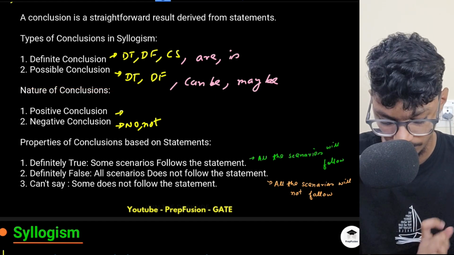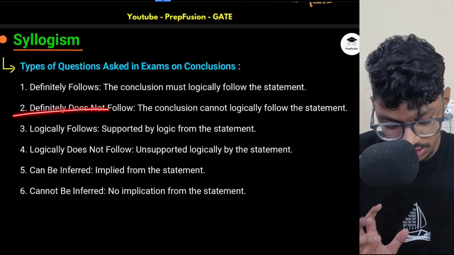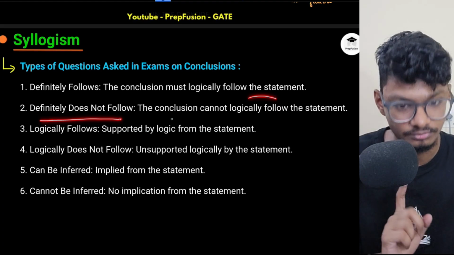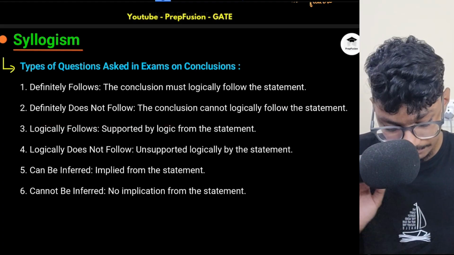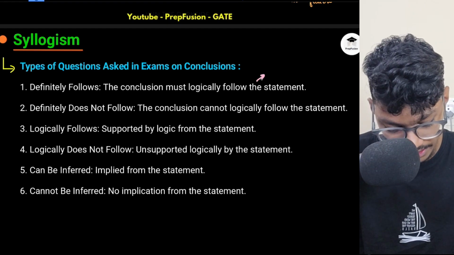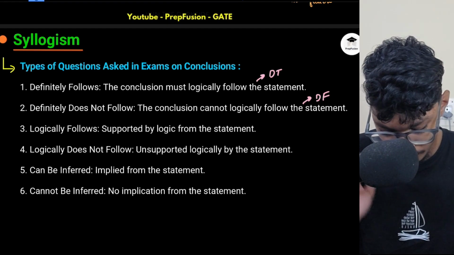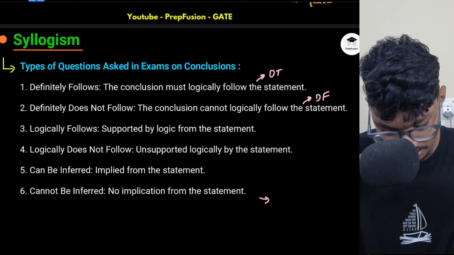I will come to possible later on. Now I hope you understand these three things. Definitely follows means the conclusion must logically follow the statement. Definitely does not follow means the conclusion cannot follow the statement. In this whole syllabus, I will write these in short: DT for definitely true, DF for definitely false, and I will write cannot be inferred as can't say.